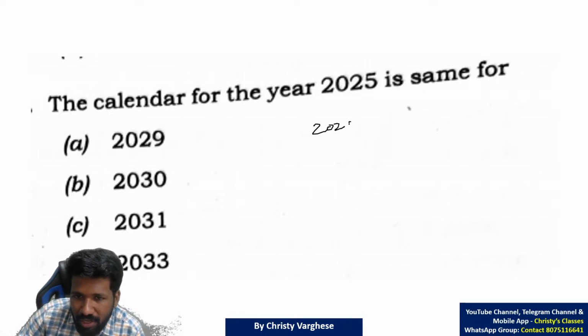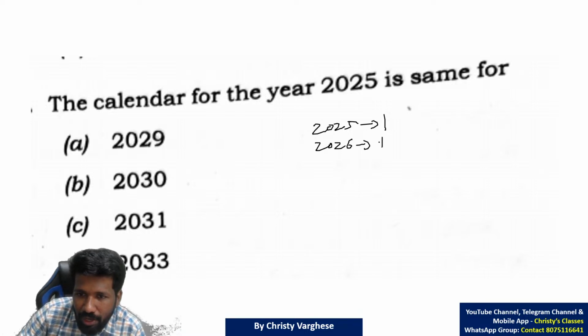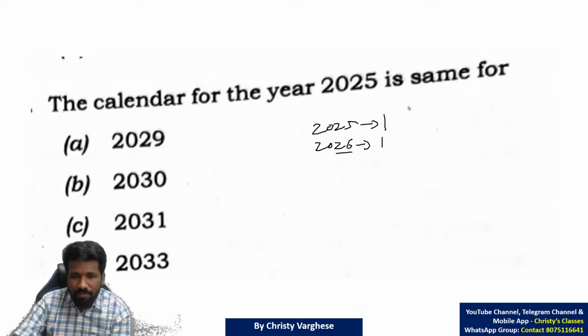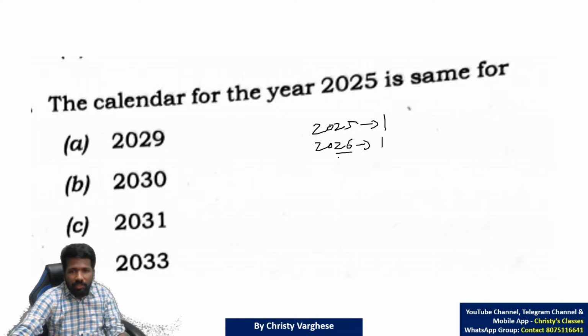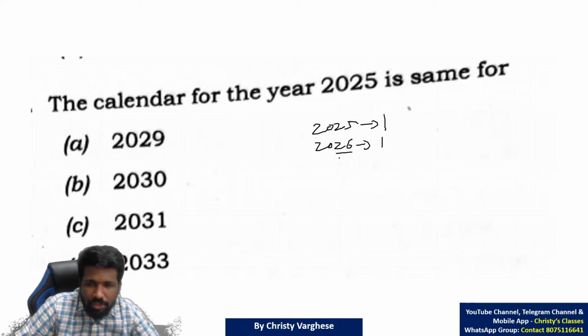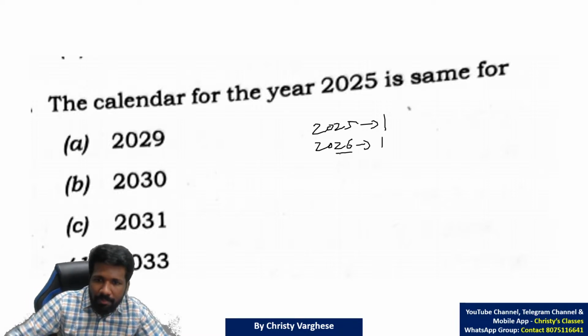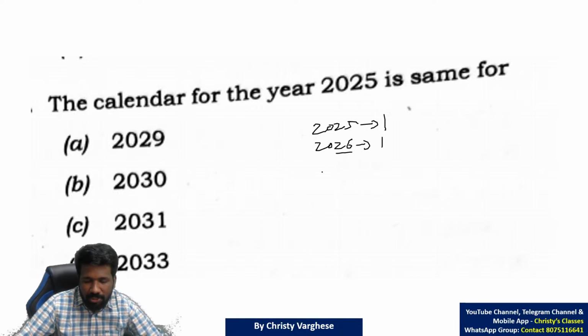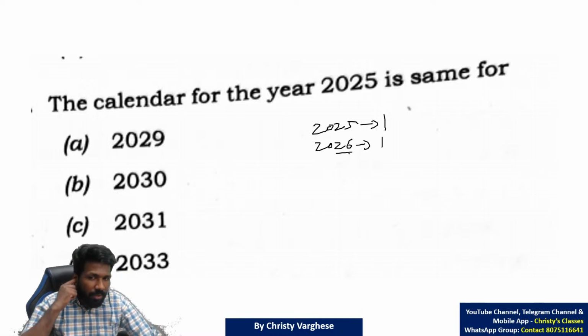So in 2025, 1 odd day, because it's an ordinary year. 2026, 1 odd day, ordinary year itself. It's not a century. So not a century means last 2 digits being multiple of 4 will make the number a multiple of 4 by test of divisibility. So then that will be a leap year also.